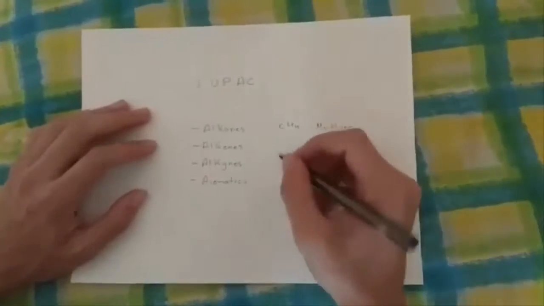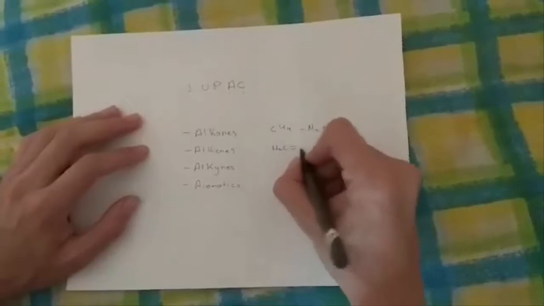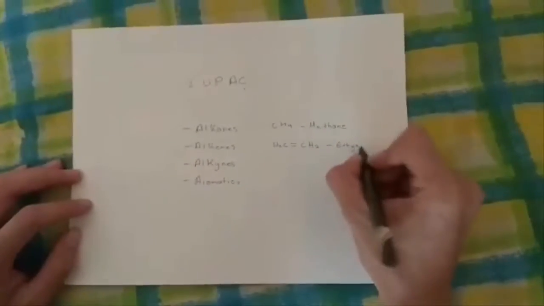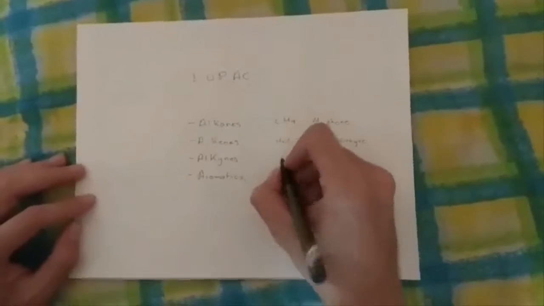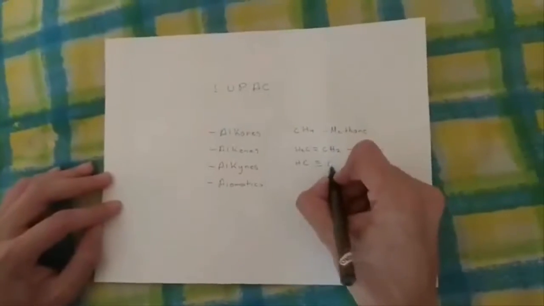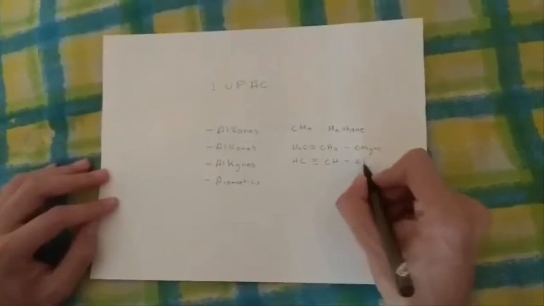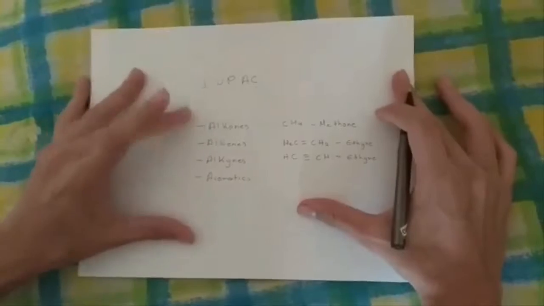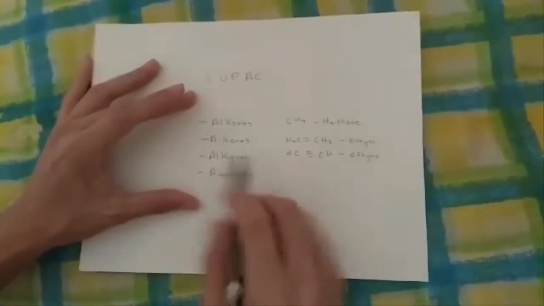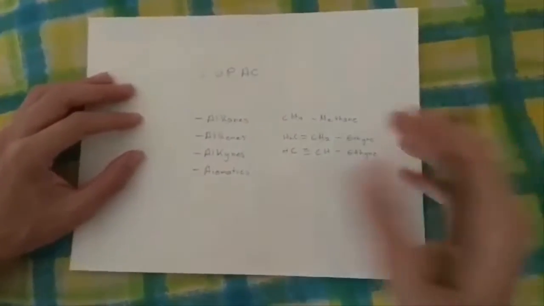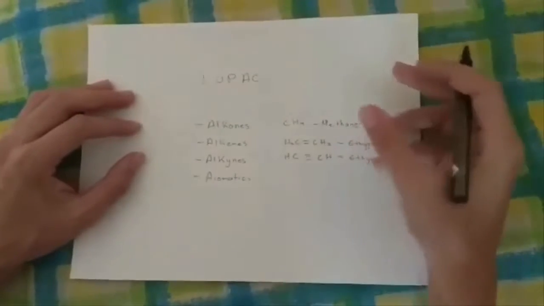The next is from alkenes, and it is H2C double bond CH2, because the double bond is the main characteristic of alkenes. This is called ethene. From alkynes, we have HC triple bond CH, the triple bond being very important to recognize alkynes. This is called ethyne. This is important because we need to recognize which hydrocarbon we are using to know how to use it, or for what it will be useful, or the different things that can vary in an experiment that involves hydrocarbons. But these rules are important, and we are going to view them in a moment.